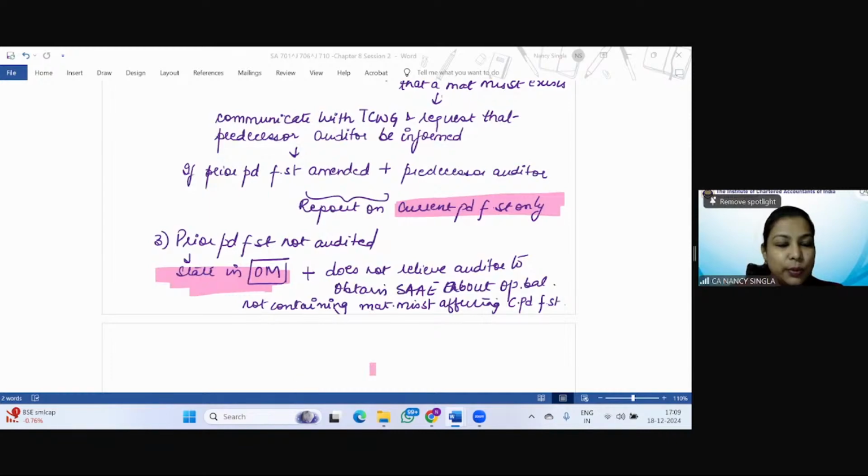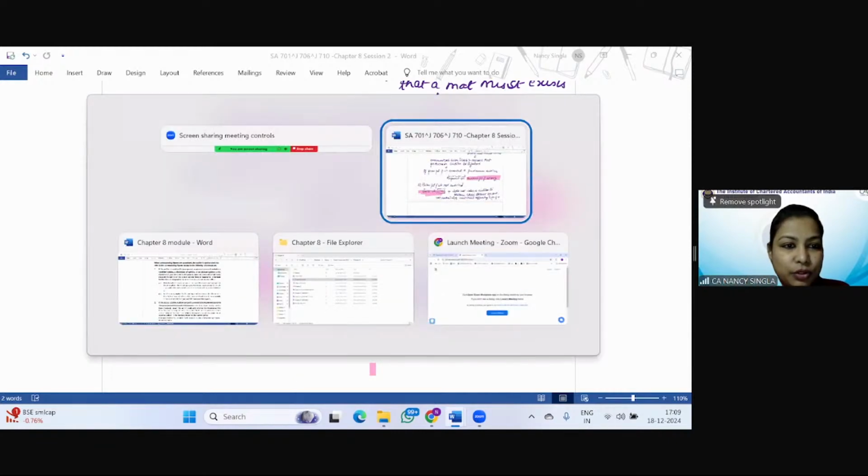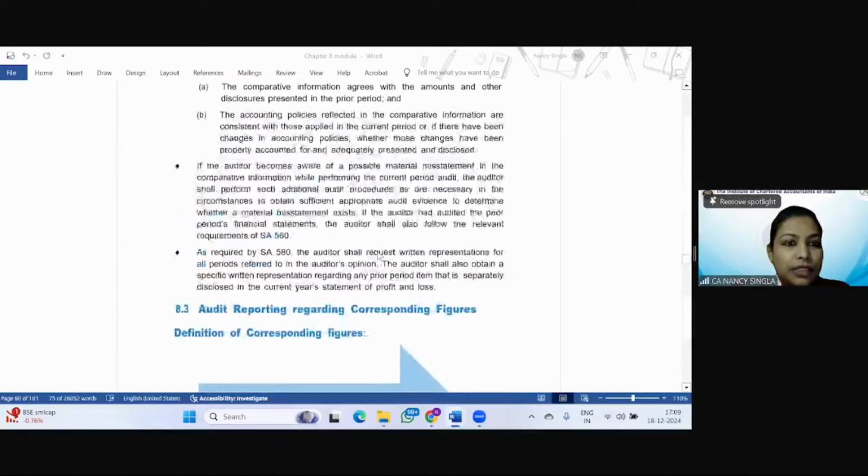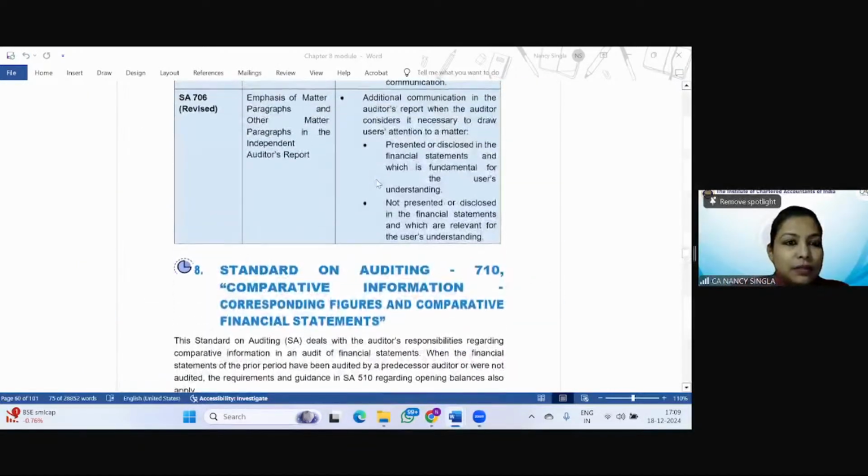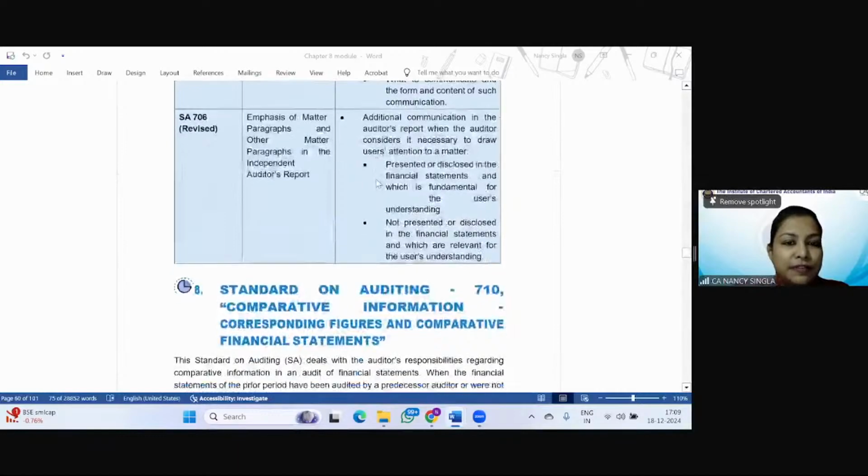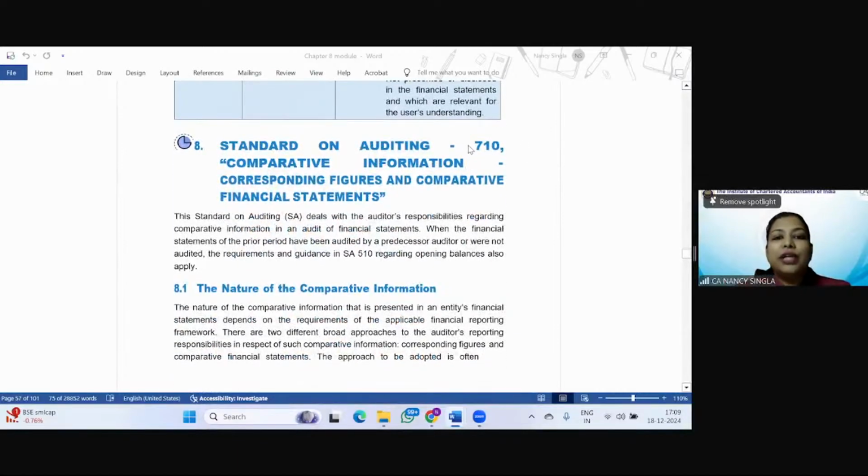So let us just quickly have a look at this SA from your module also. This is given on page number 8.57 of your module. Standard on Auditing SA 710, comparative information, which can be corresponding figures and comparative financial statements.